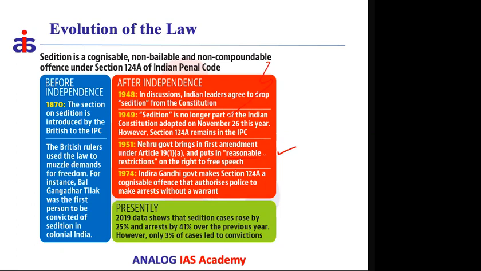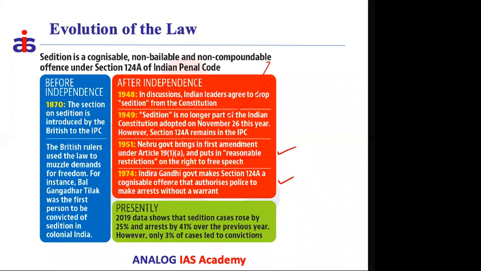Expanding the scope of reasonable restrictions means you are curbing the individual's liberty of thought and expression. That is what the Nehru government did in 1951. And again in 1974, even more layers were added by Indira Gandhi's government. The government made it a cognizable offense.